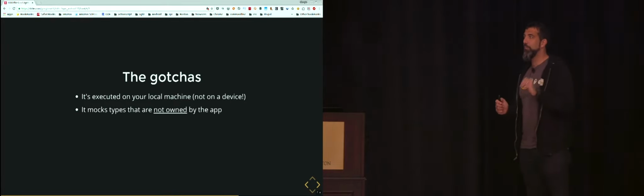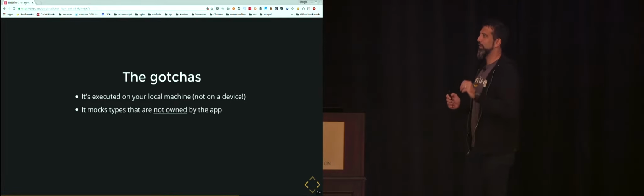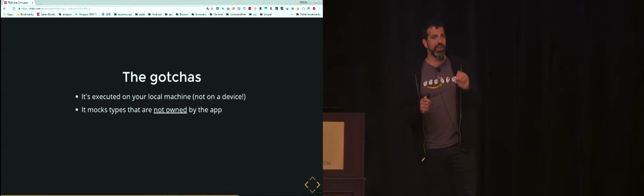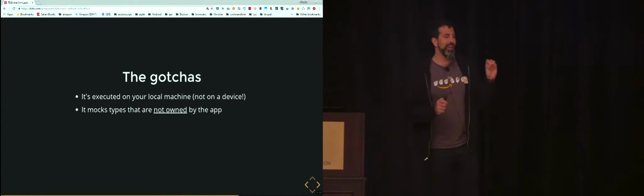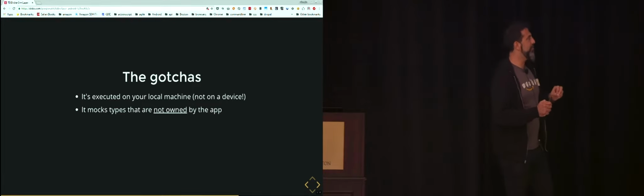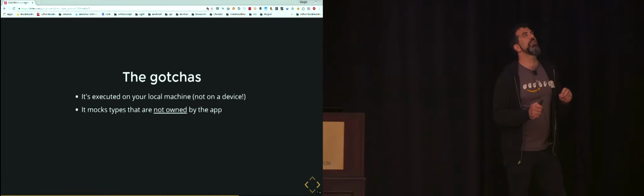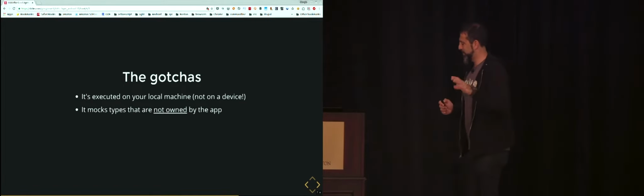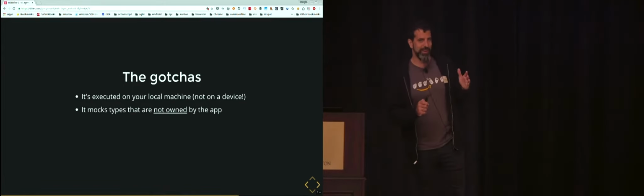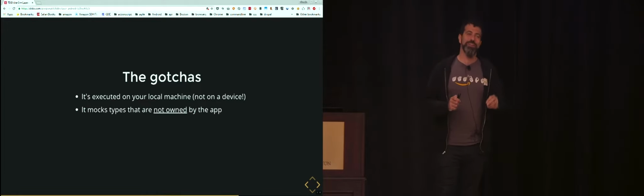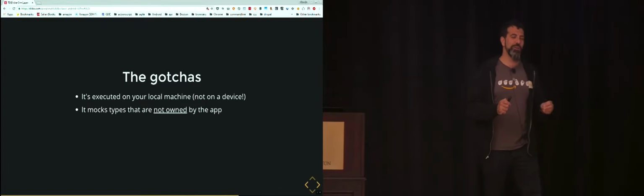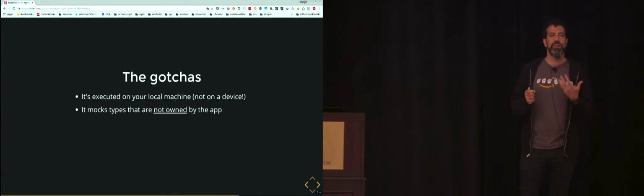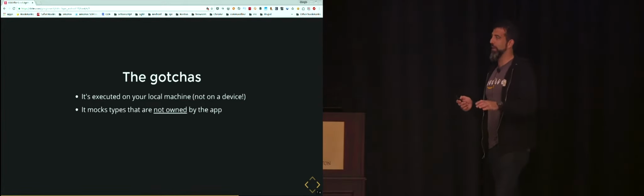Second, you are mocking code that is not owned by the app or by yourself. You are mocking the Android platform. And if you remember the book Growing Object-Oriented Software, from Addison Wesley, maybe it's 20 or 25 years old, there is a recommendation that says you shouldn't mock code that you don't own. Because given that you don't own it, how can you mock it? You probably don't have a full understanding of the behavior.